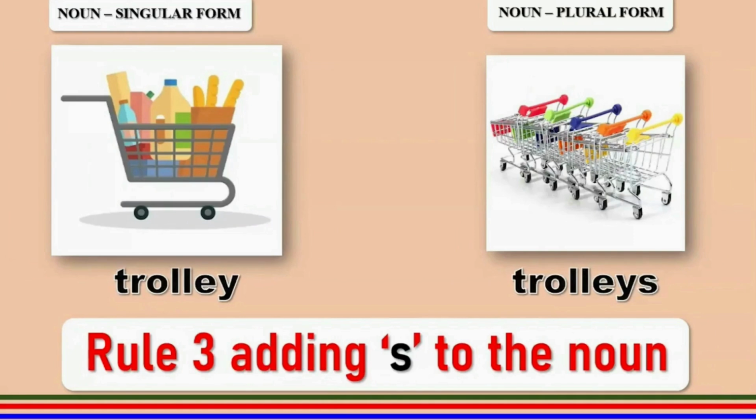All of you know this because I'm sure all of you must be visiting a supermarket along with your parents. So this is a trolley, and this will use rule number 3 and add an S to get the plural, which is trolleys. You have the last letter Y, which has a vowel before it, and that is why rule number 3 has to be applied here.